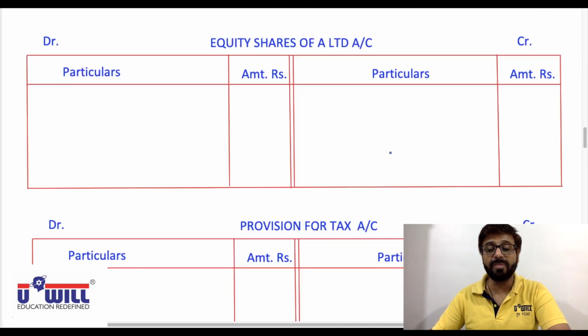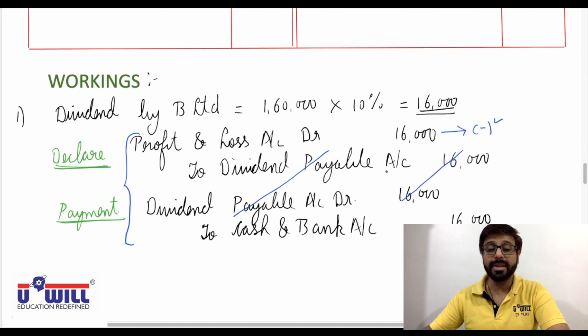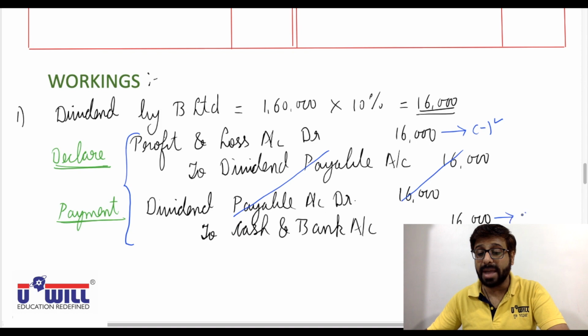This is the effect of profit and loss account debit. Dividend gets cancelled. To cash and bank. Cash and bank is a debit balance, but we credit it.